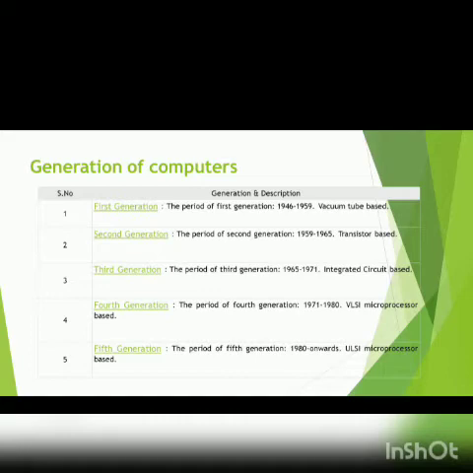And the fourth generation is what we call the VLSI microprocessor based. VLSI stands for very large scale integration. And then the fifth generation that we see today is the ultra large scale microprocessor based generation. So that's an overview of the generations of computers.